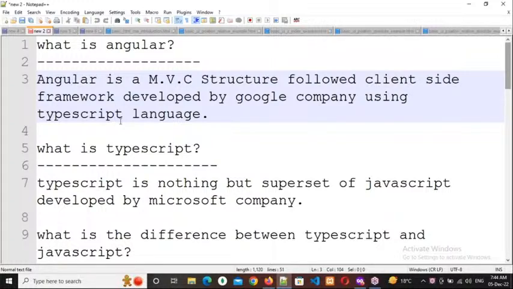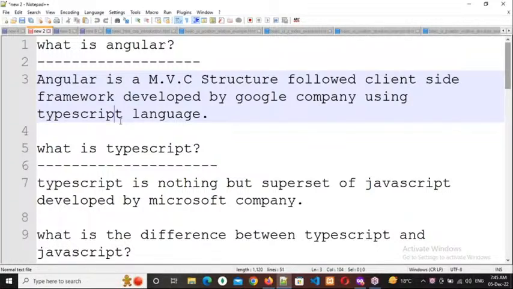Yes, sir, different. The difference is there.